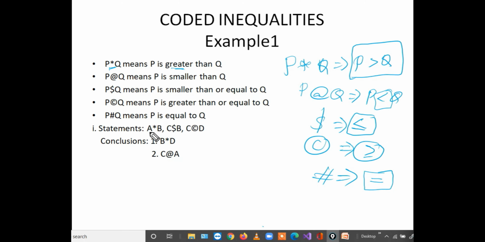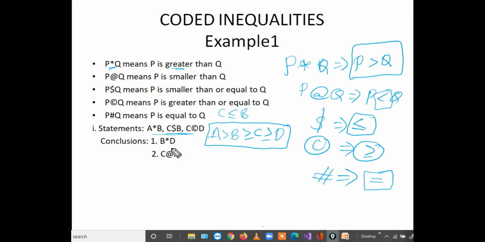A star B means A is greater than B. So here I am writing A is greater than B. C dollar B means C is less than or equal to B, nothing but B is greater than or equal to C. Next, C corporate D. Corporate means greater than or equal to. C is greater than or equal to D. So finally this is the single statement after combining all the given statements.